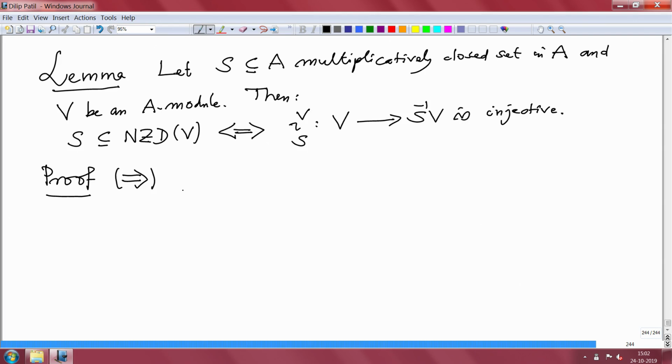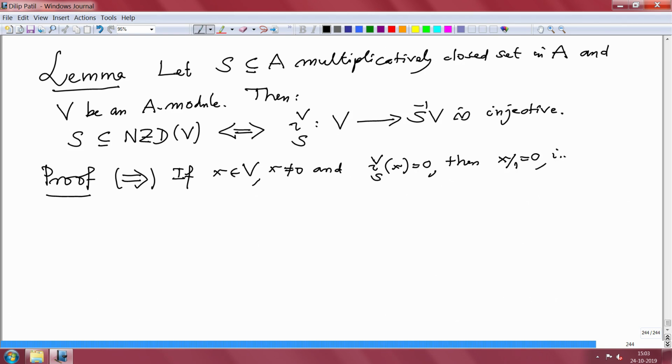But that is more or less obvious, because if x is in V, x non-zero, and iota V S of x is 0, this means x by 1 is 0.